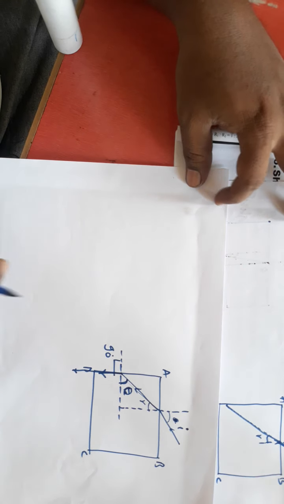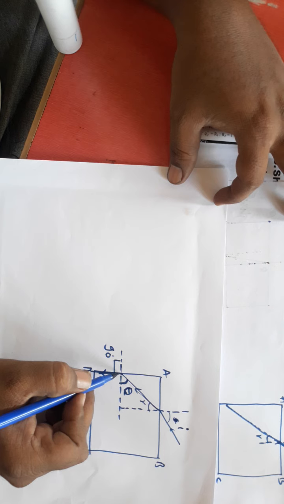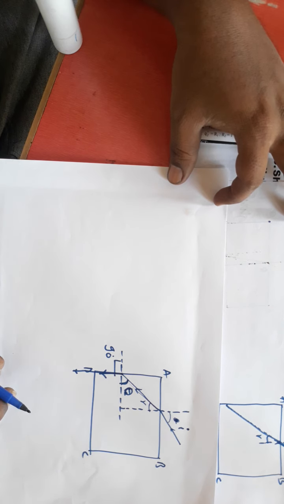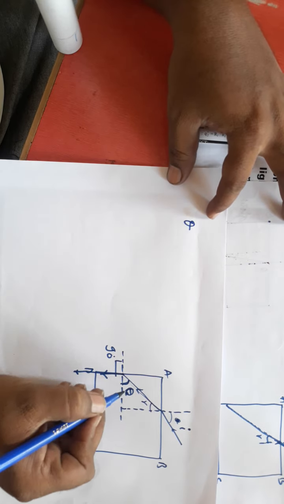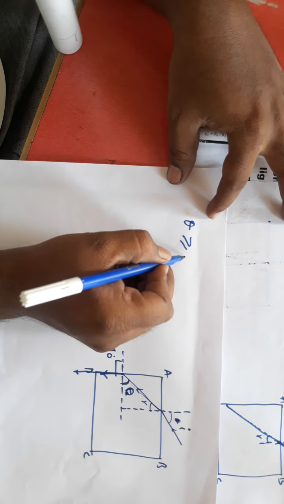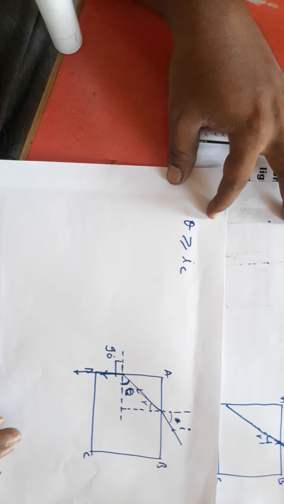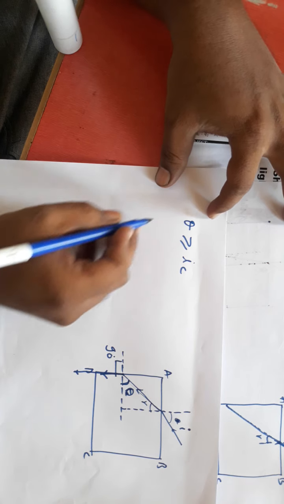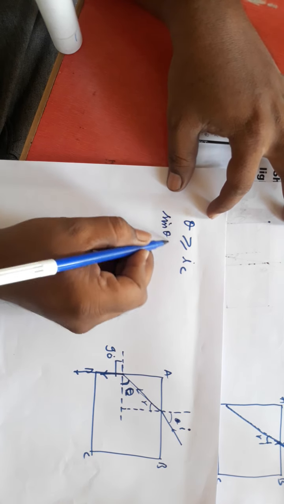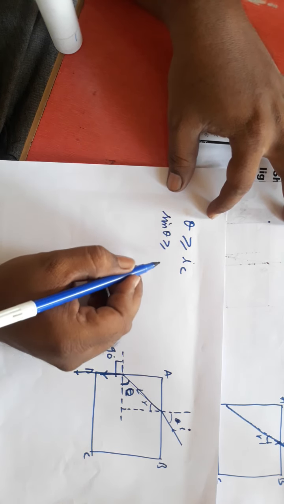Then here it should undergo total internal reflection, which means this theta must be more than or equal to the critical angle. Then I can write sin theta must be more than or equal to sin IC.